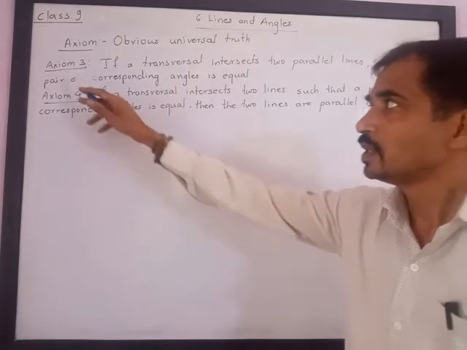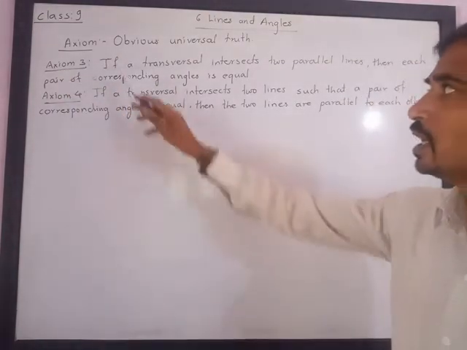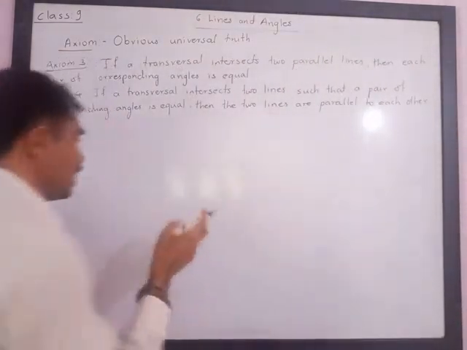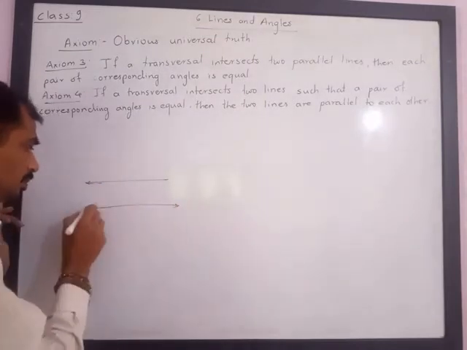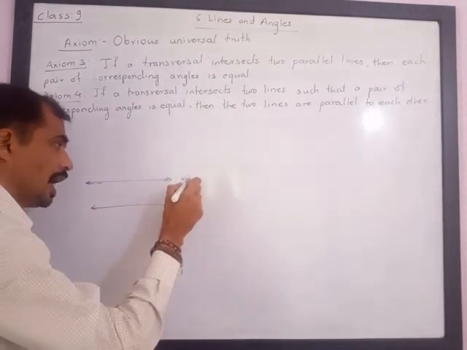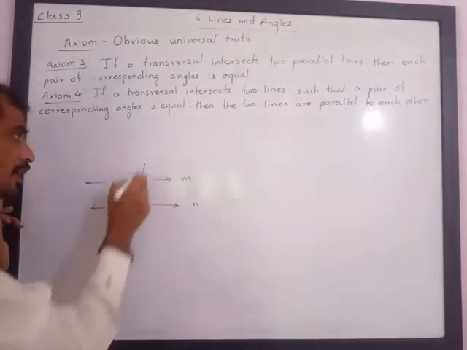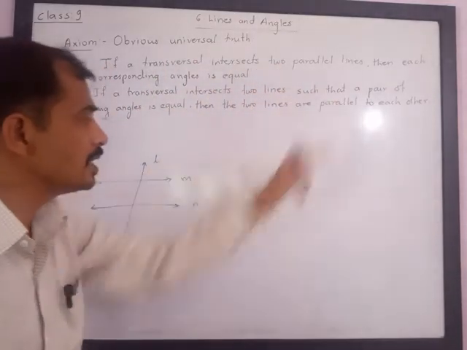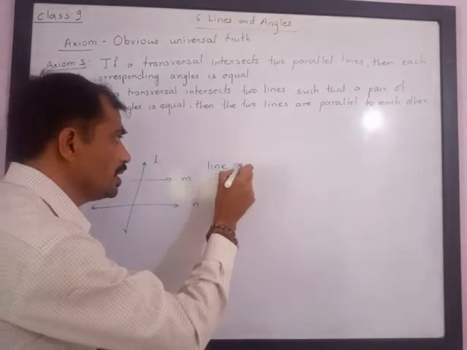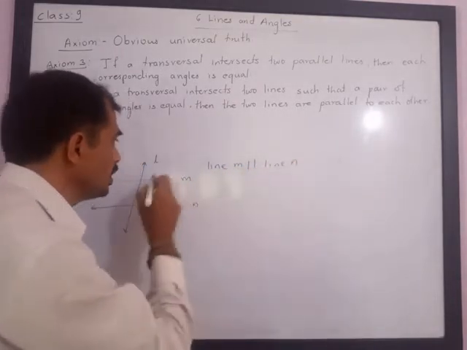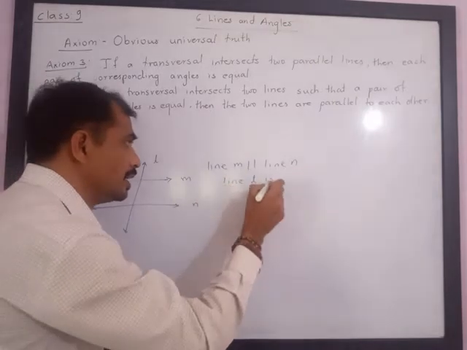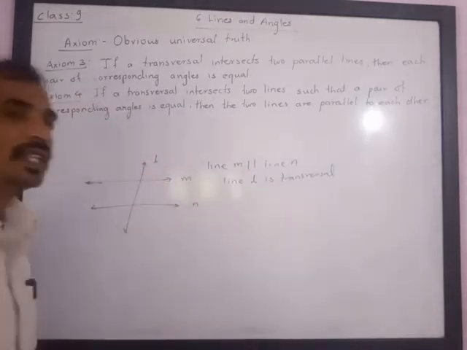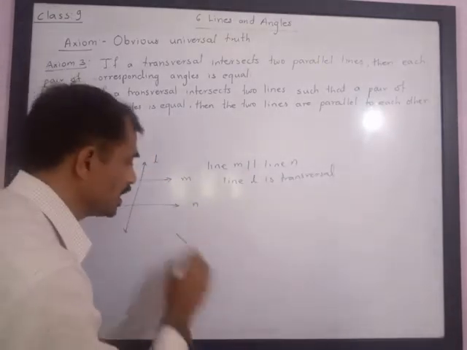Very obvious. Here, axiom 3 given in the chapter is: if a transversal intersects two parallel lines. Understand? These are two parallel lines. Lines M and N are parallel to each other and line L is a transversal. Here we are given that line M is parallel to line N and line L is a transversal. Transversal means it intersects these two parallel lines at two distinct points. They are not intersecting at a single point.